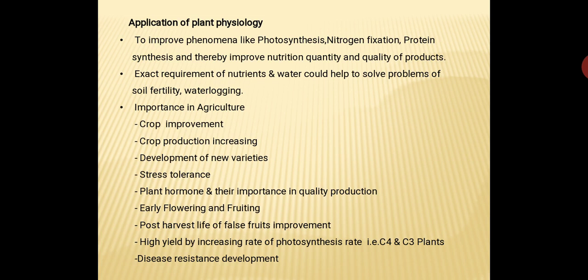Then the third application is the importance of plant physiology in agriculture. The agricultural sector has a very broad application of the knowledge of plant physiology. For example, improvement of the crop, development of new varieties, hybrid varieties.